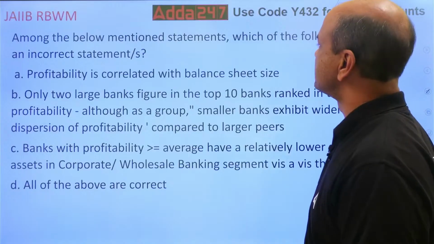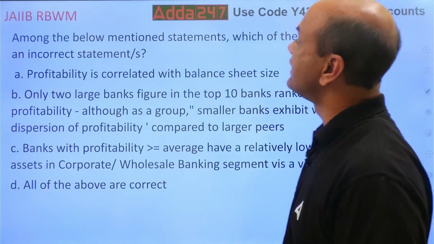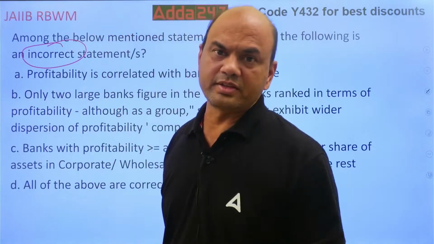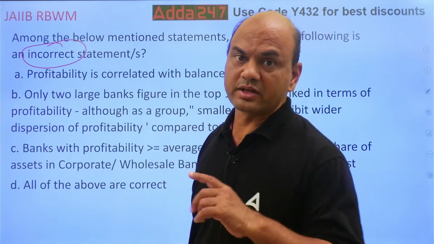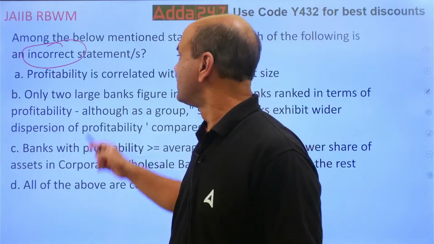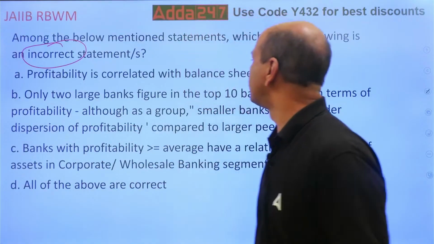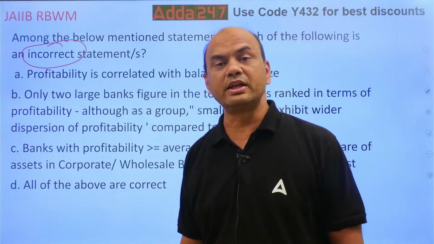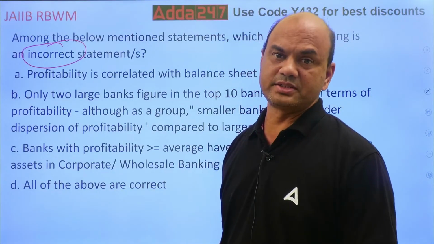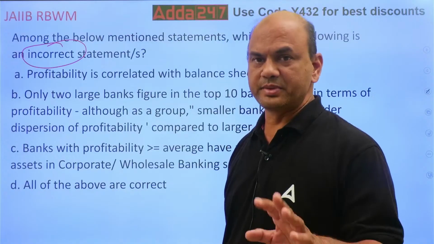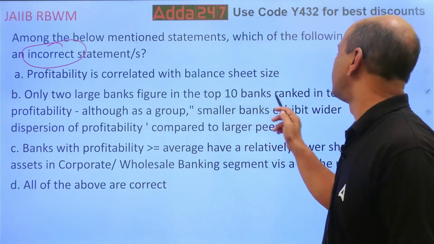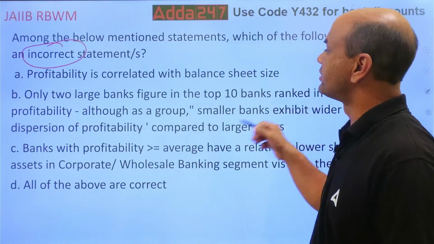Among the below mentioned statements, which of the following is incorrect statement? Incorrect. Always, as I tell you, focus on correct or incorrect. Okay. Profitability is correlated with the balance sheet. What do you mean by this? I'll explain you. Next, only 2 large banks figure in the top 10 ranked in terms of profitability.